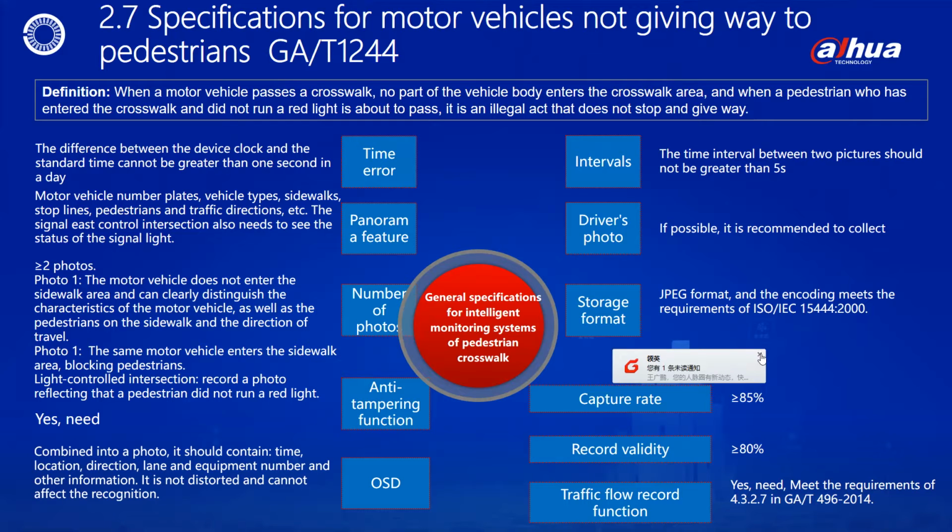As for the capture rate, it must be greater than or equal to 85%. And the validity of the record must be greater than or equal to 80%.